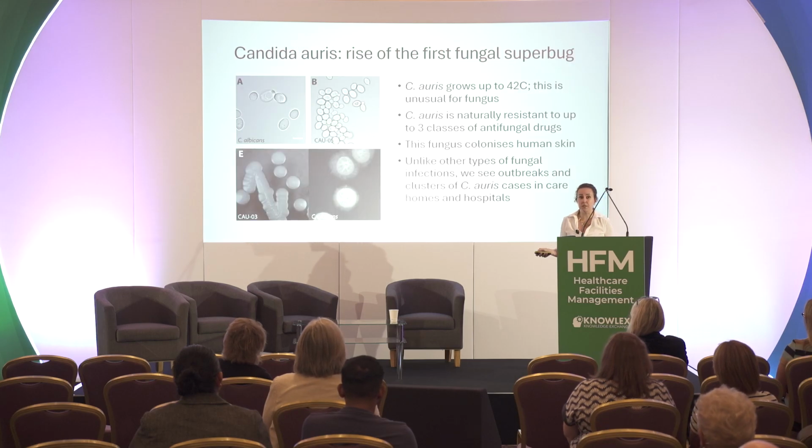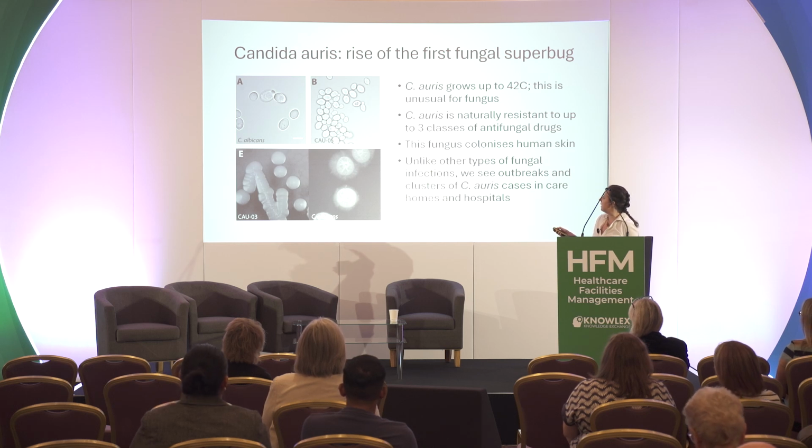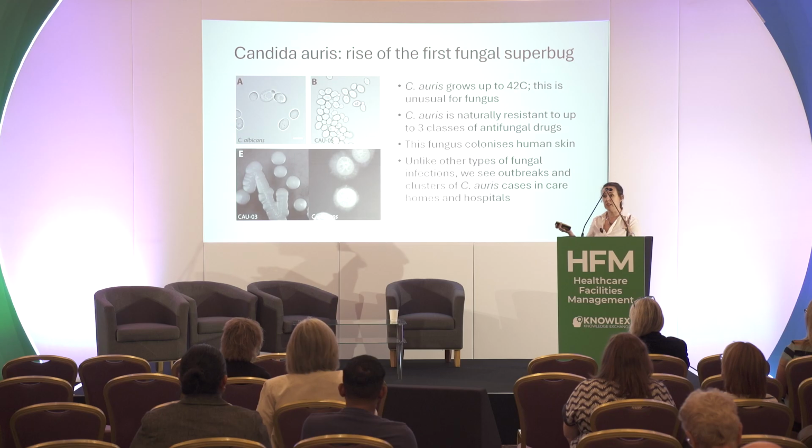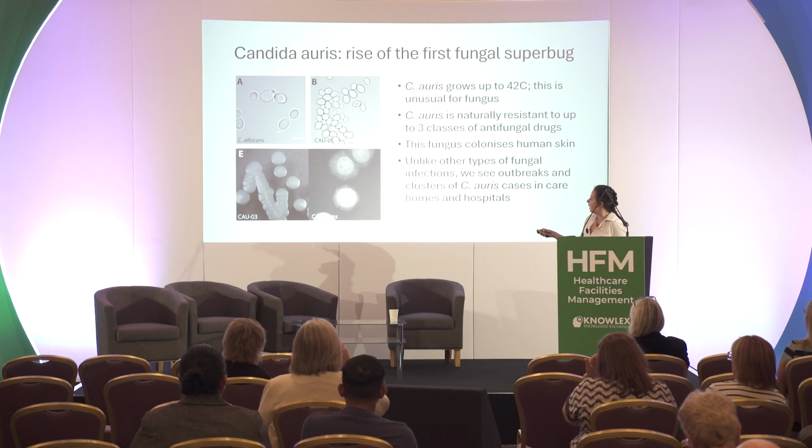Now, one particular species I wanted to mention, because I think it's relevant for healthcare settings in particular, is Candida auris. This is a relatively new fungal species that has risen up in the last few years. It's really the first fungal superbug. I think we're all aware of things like MRSA. This is the equivalent of that, but for fungus. It's an unusual fungus. It exists as a yeast, just like the Candida albicans that I showed you. This is what it looks like under a microscope.